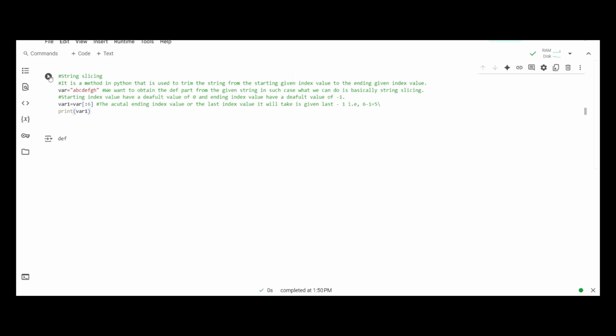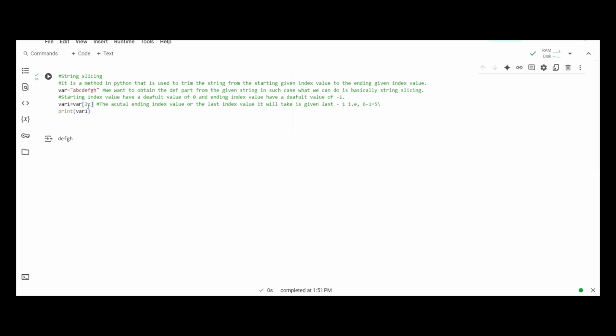If we run this, we can see clearly that the starting index value it takes is 0, because a has a starting index value of 0, and it will go till the ending index value of 6, which is basically the fifth index value, which goes for f. Similarly, if we provide the starting index value and do not provide the ending index value, then from the given starting index value it will go to the very last element, which is basically h here.